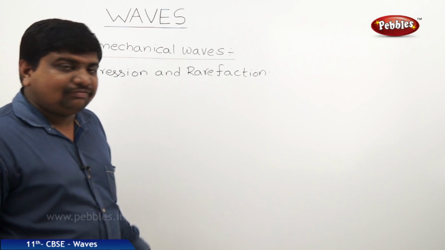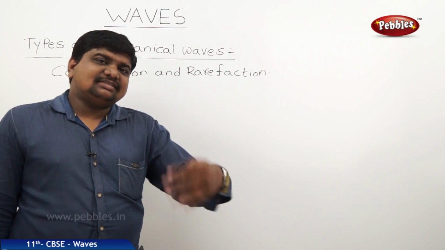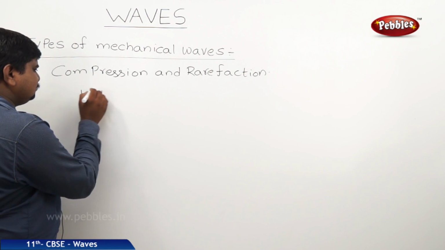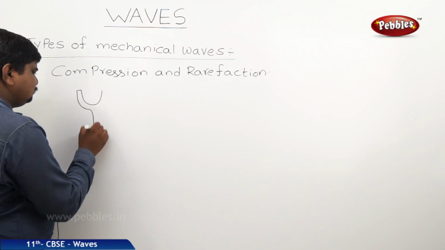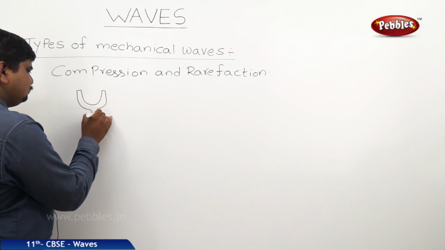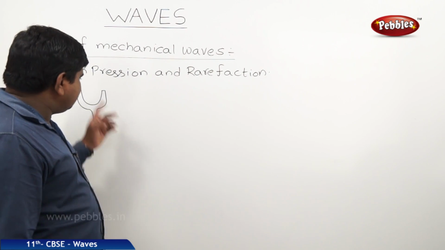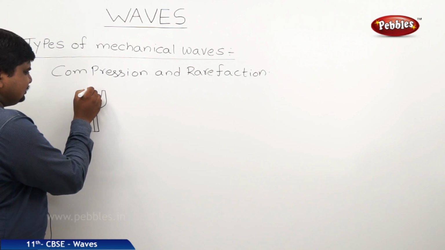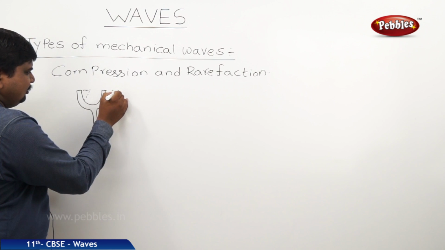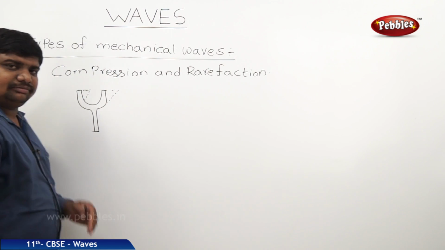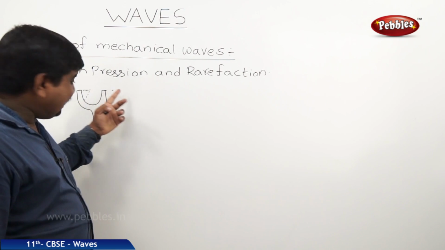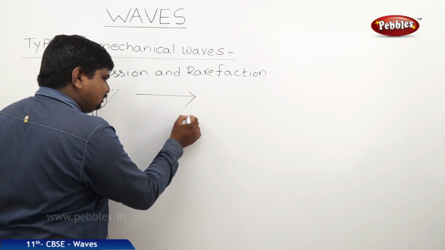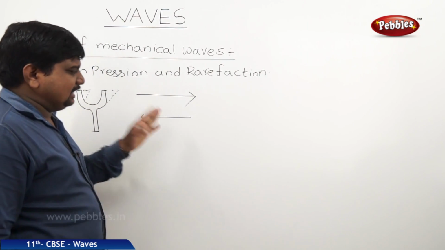So what can we understand from this compression and rarefaction? Let us try to assume a tuning fork which is of the Y shape. Like this. When I beat this tuning fork at one end, it vibrates about its mean position like this, away from the mean position and towards the mean position. So the air particles or the particles of the medium are moving away from the mean position or towards the mean position. These are the two cases.